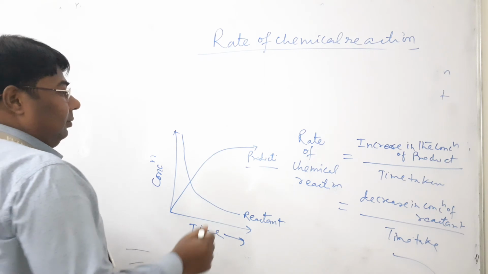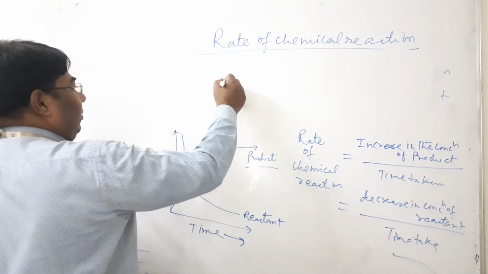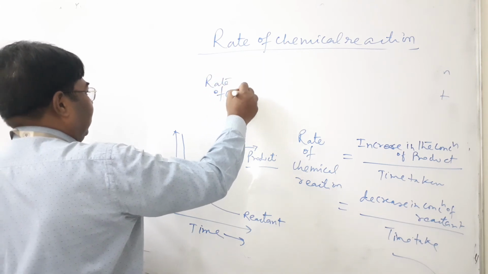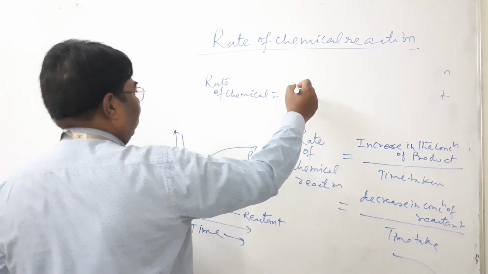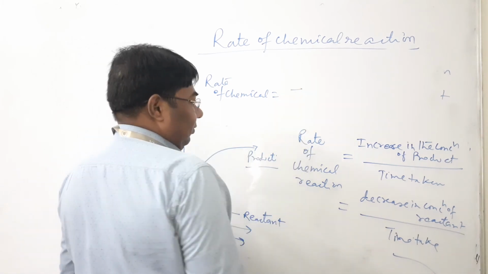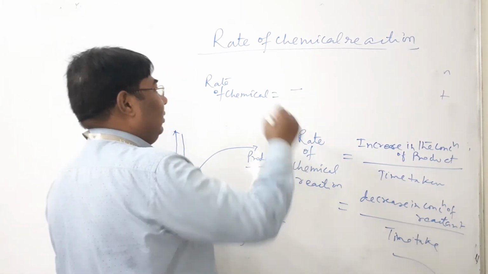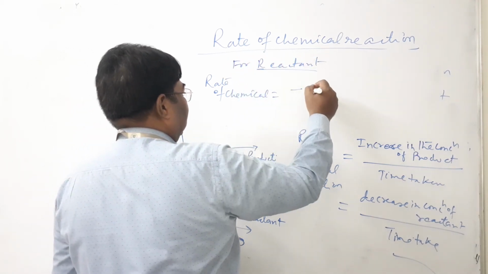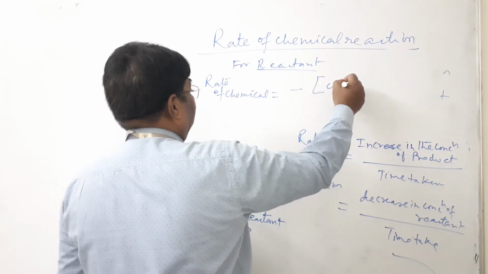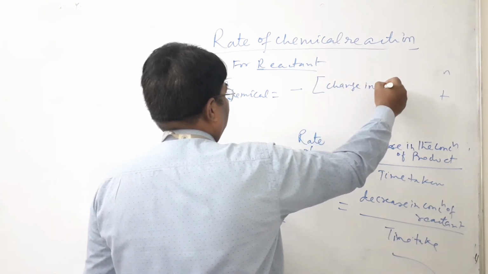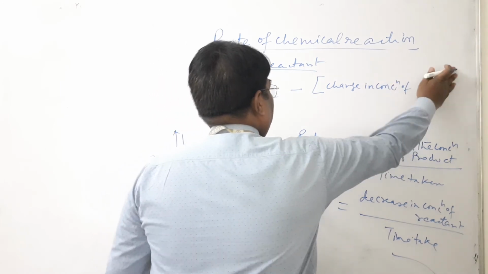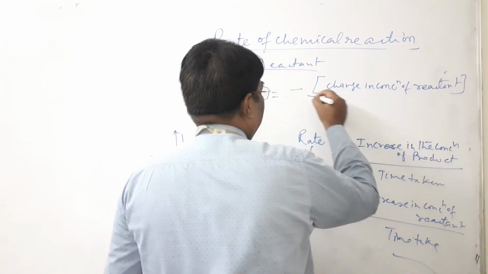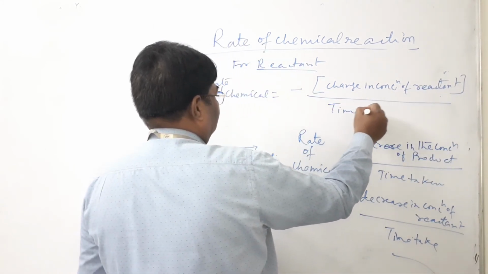For example, rate of chemical reaction equals minus, because the minus sign is for the reactant, minus the change in concentration of reactant by the time taken for change.